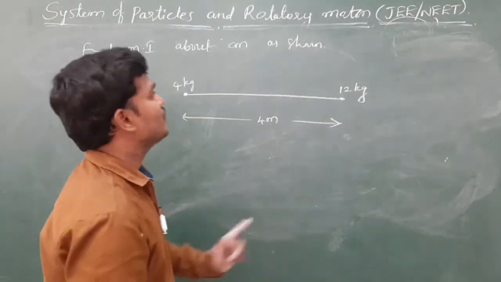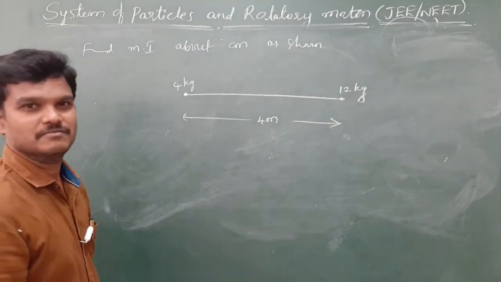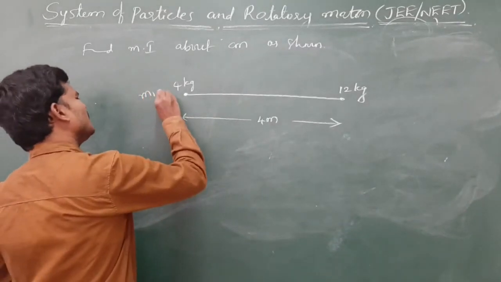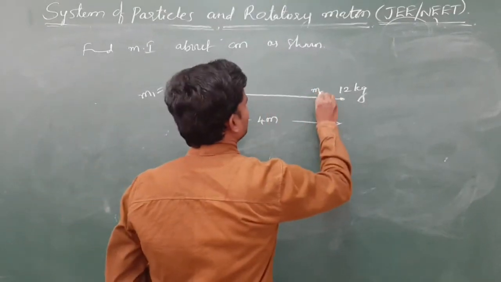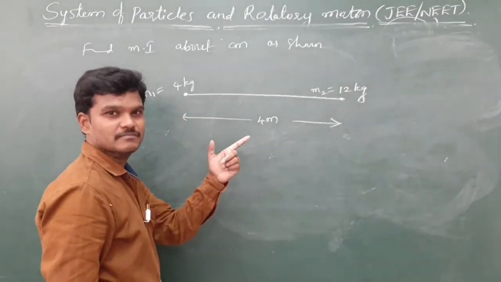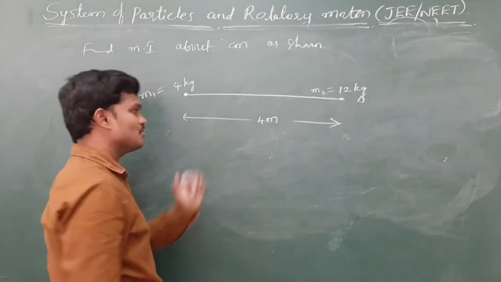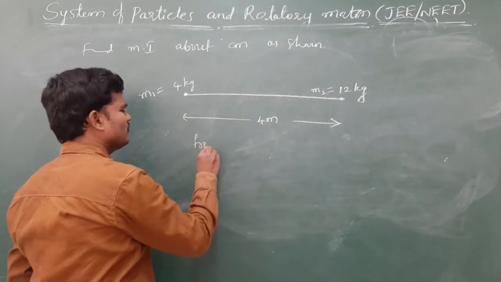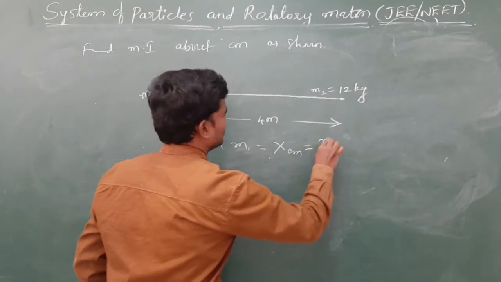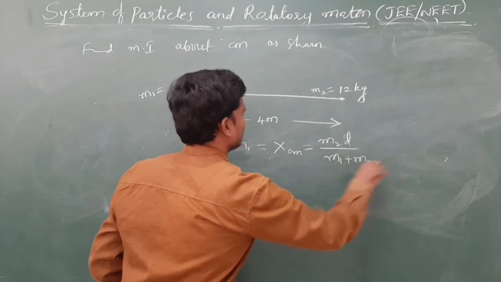Now target is to find out moment of inertia about the center of mass of the system. You know already in center of mass, if this is m1 mass and this is m2 mass, then there will be a center of mass. You know how to find out distance of center of mass from this and from the other also. From m1 I am finding out. From m1 is xcm. I think you remember the formula, m2 d by m1 plus m2.